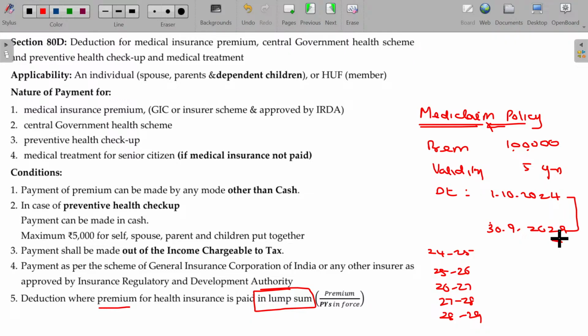Even in the year 29, half year is over, so 29/30. How many previous years is this premium having the validity? 6 years. So now this 1 lakh is divided by 6. What's the value you are getting?